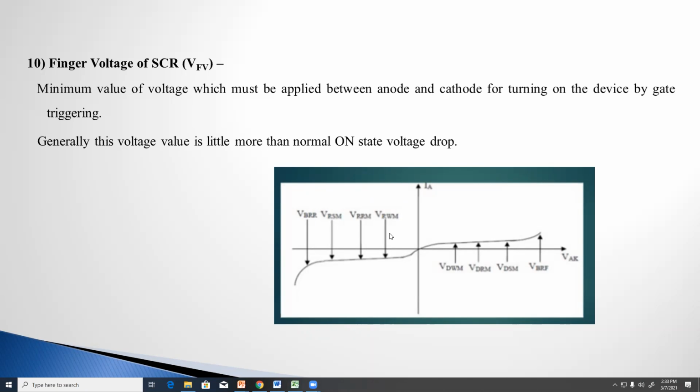This graph represents the magnitudes of these ratings of the voltages. The reverse breakdown voltage is the highest, then comes the maximum value of the surge reverse voltage, then the maximum value of the repetitive reverse voltage, and then the maximum value of the reverse working voltage. Okay, like the same here also. Clear?